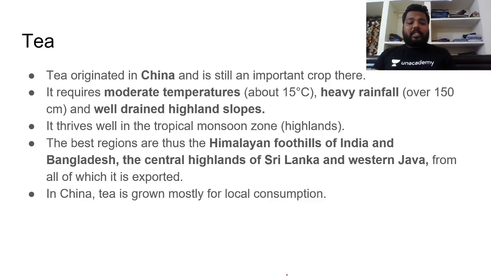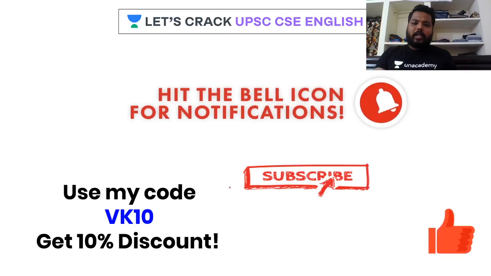The best regions in India include the Himalayan foothills, which have the best tea gardens. All along the Shivaliks we find these tea gardens, and near Bangladesh, the central highlands of Sri Lanka and western Java are the best regions for tea. In China, tea is grown, but mostly for domestic consumption, which keeps tea production limited there.